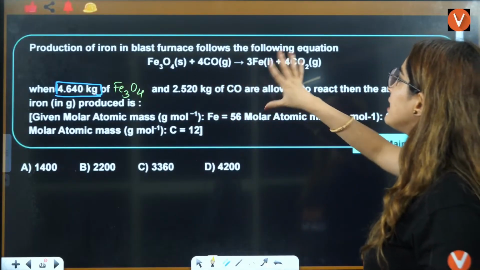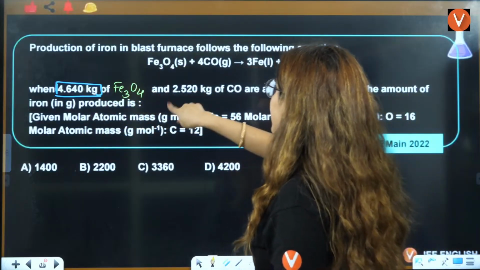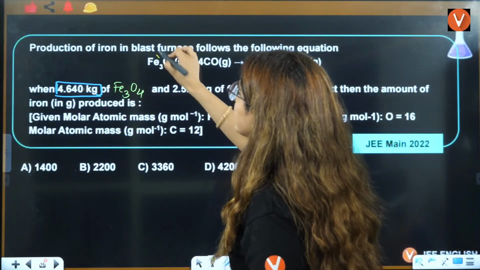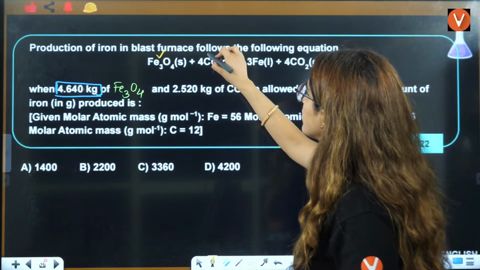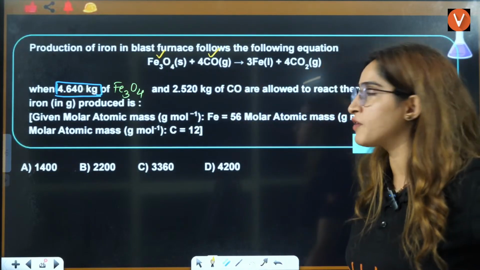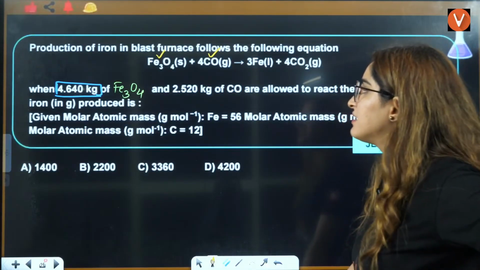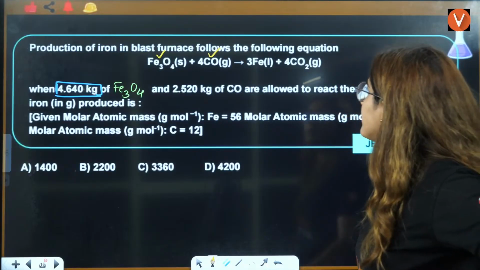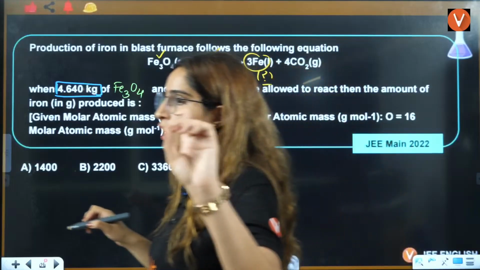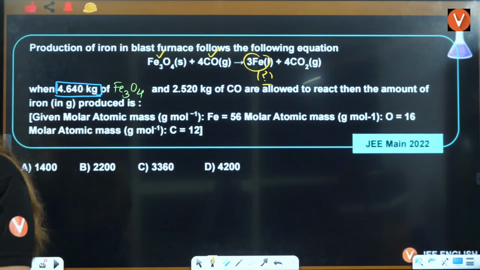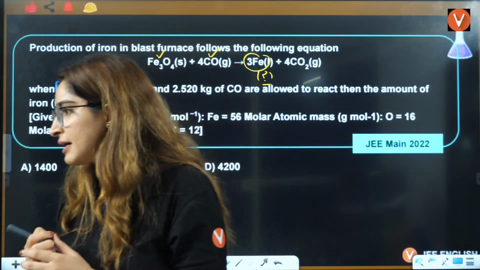Production of iron in a furnace is this. When this much of Fe3O4, that means we can calculate the moles of Fe3O4, and this much of CO, that means we can calculate the number of moles of CO, are allowed to react, then the amount of iron in grams is, this is what they are asking you. Now, who will tell me firstly what we have to calculate? Firstly, tell me, is this a question of limiting reagent or not?